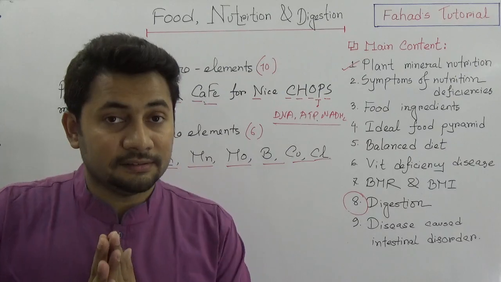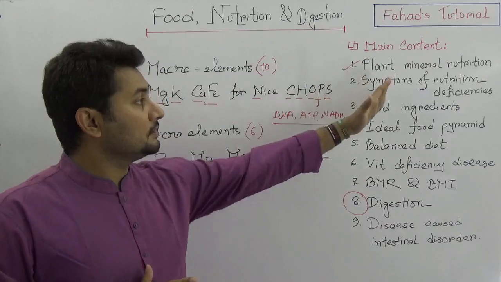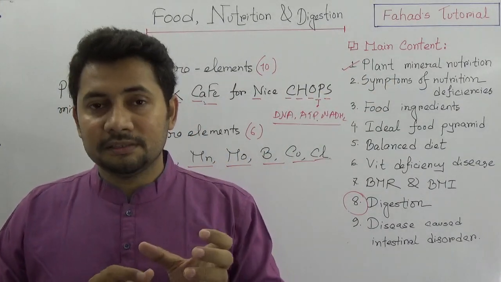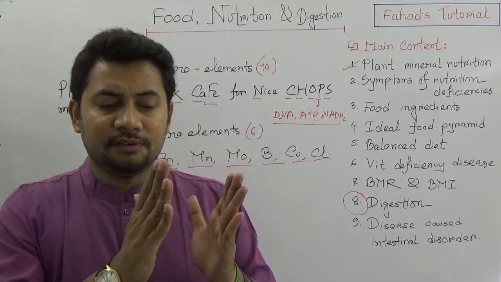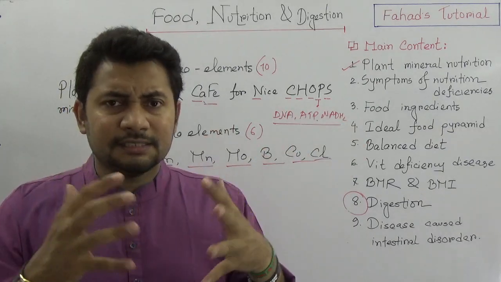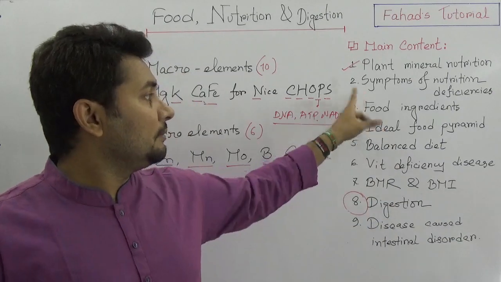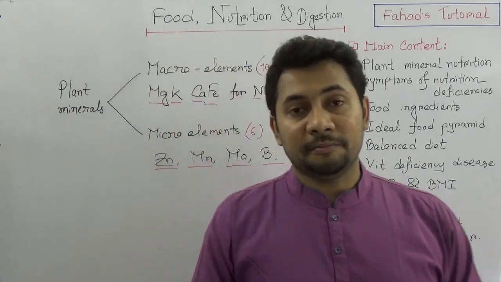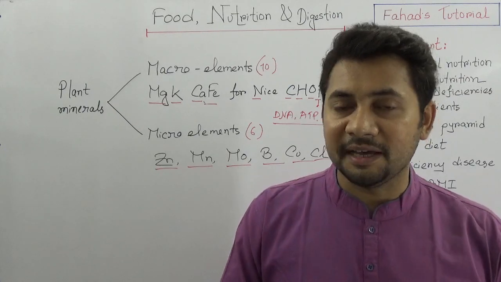Whenever you study the total part of plant nutrition, concentrate on the lines. It might be boring, like what the deficiencies are for sulfur, phosphorus, manganese, boron, chlorine. It might be hard to match up, but if you practice, I think it'll be better. So I'm coming up with the next tutorial on food ingredients, and then the process of digestion, BMR, BMI, ideal food pyramid, and the balanced diet.